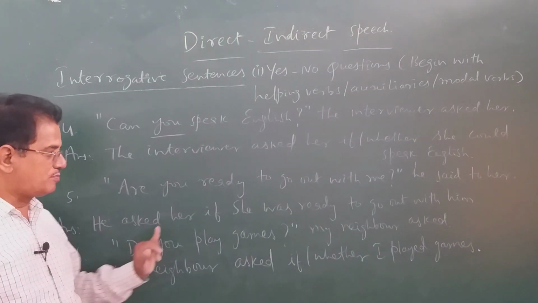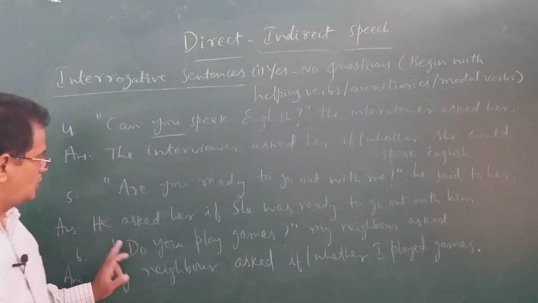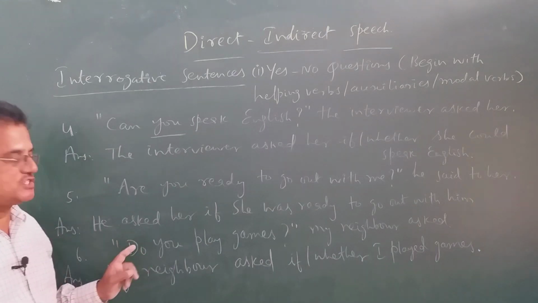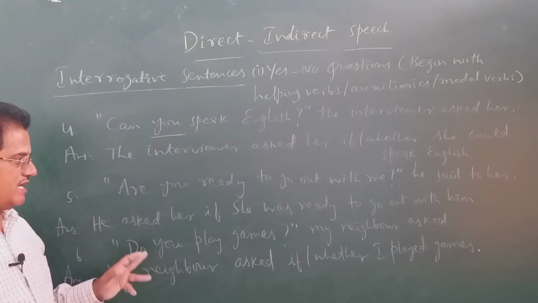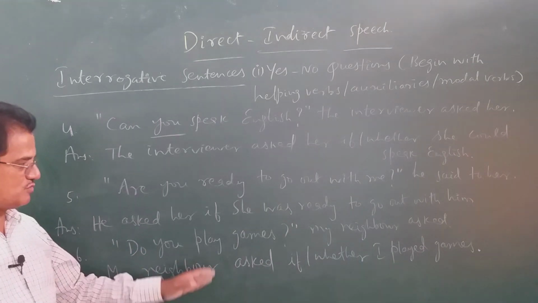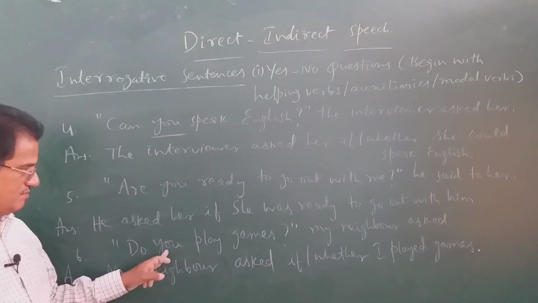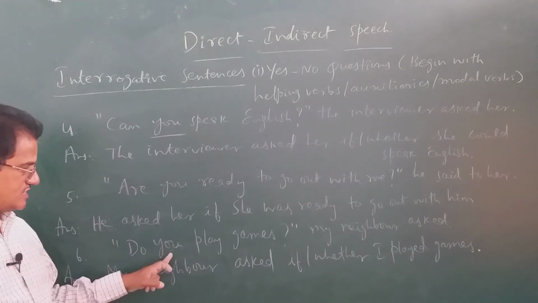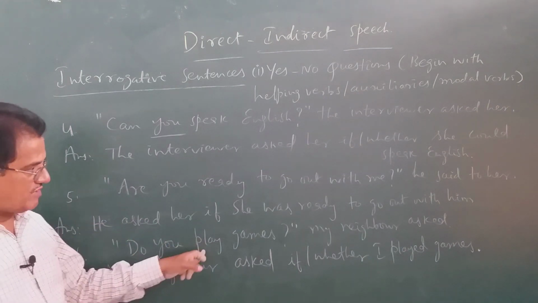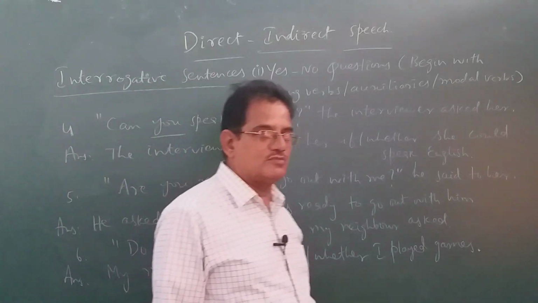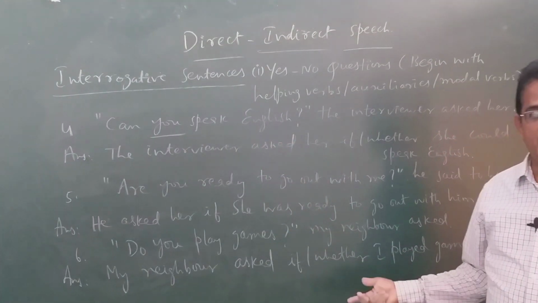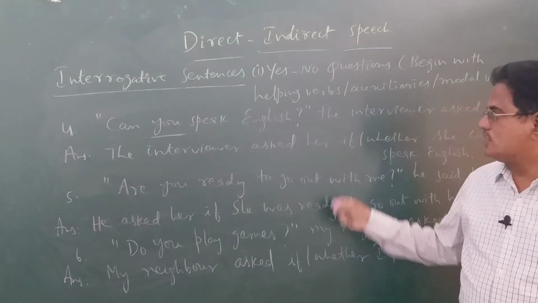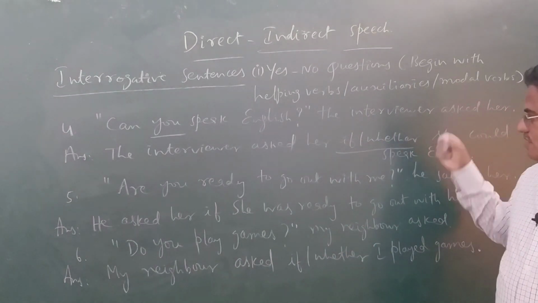Next sentence. Do you play games? This is also a verb which begins with a modal verb. Do you play games? My neighbor asked whether or if. Because my neighbor asked. First subject. Played, past form is played. I played games. This is how we change yes or no questions into indirect speech or reported speech by using if or whether.